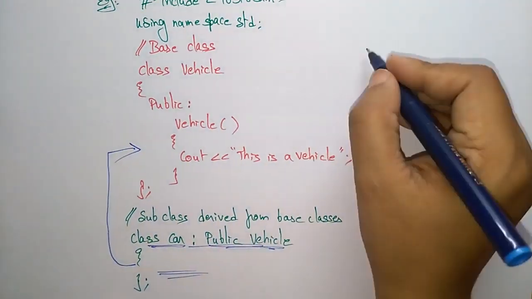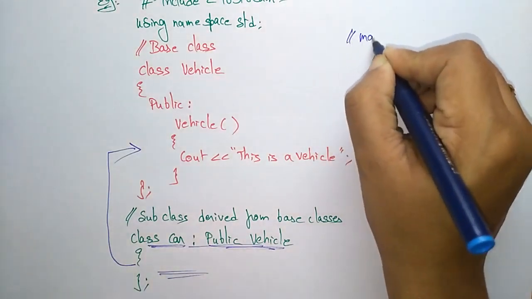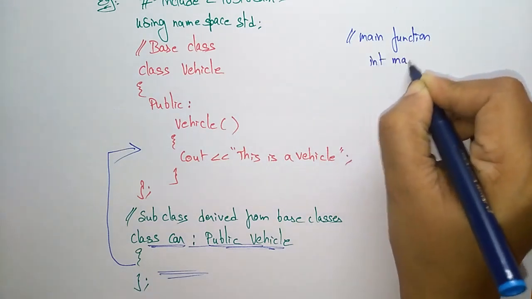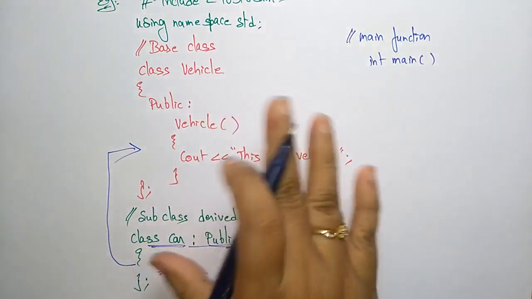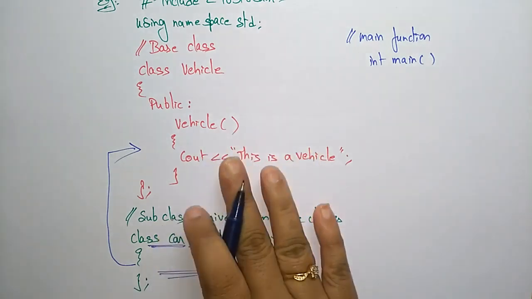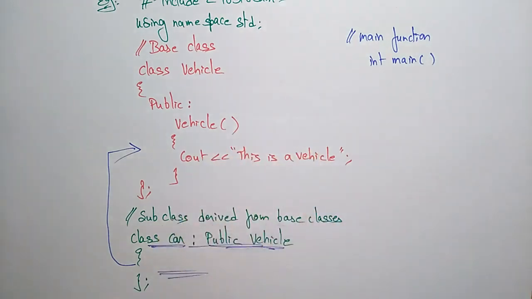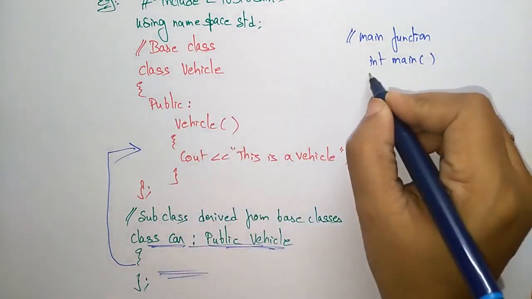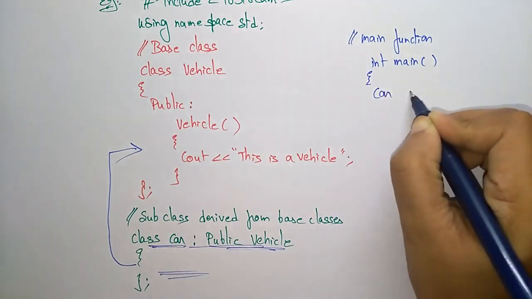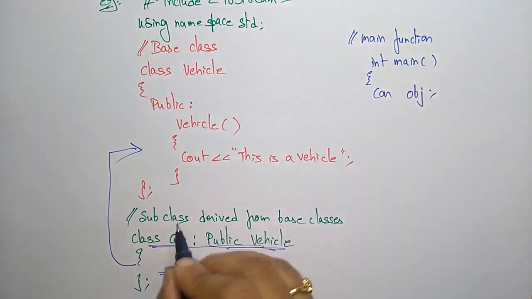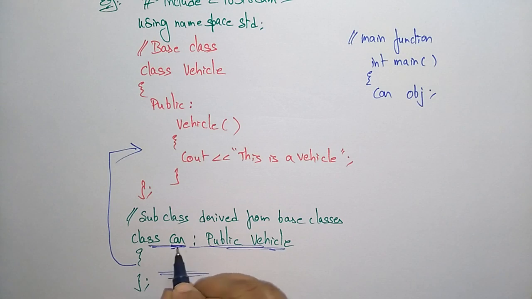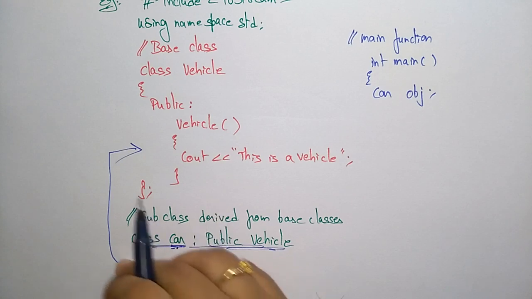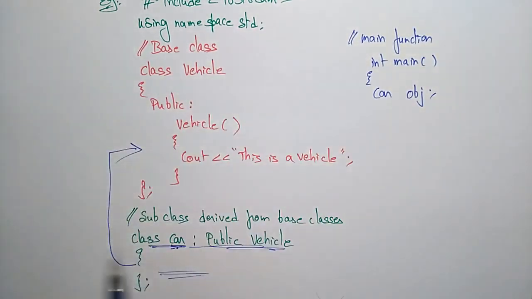Now I am writing the main function, int main. The classes don't occupy space in memory, as I said. So with the help of objects only, first you create the object, and with the help of the object you call the classes. So in int main, create an object, car obj. Here car is the subclass, and whenever I create an object for this class, it inherits the properties of the base class.